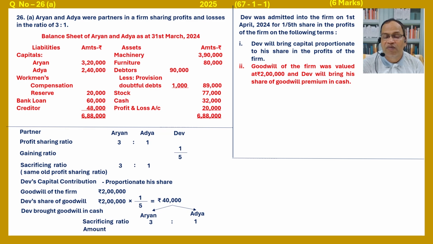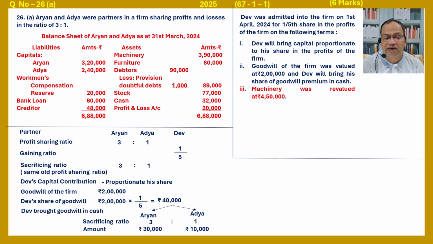So 40,000 into 3/4, that is 30,000 for Aryan and 10,000 for Adya. Clear?